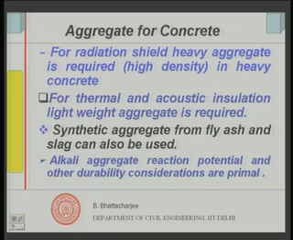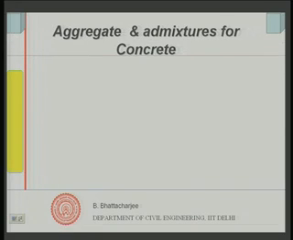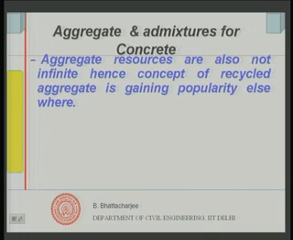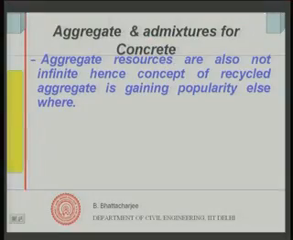Yes, this is most important: the alkali aggregate reaction potential and other durability considerations are primal. So when it comes to aggregate selection, these are the primal issues. I think we have discussed most of it earlier when we were talking of properties of concrete. So now that we know it, we are only compiling them back again, re-looking into them while selecting cement or selecting aggregate. The water, of course, we did not look much into water quality.